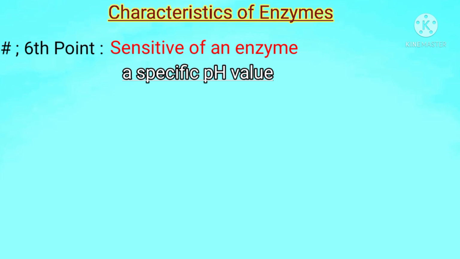Consider that different enzymes work in different parts of our bodies. If we take the same pepsin enzyme which performs its job in the human stomach, it works at a pH of about 2. As it is an acidic enzyme, it functions better at acidic pH, that is about 2 pH value.